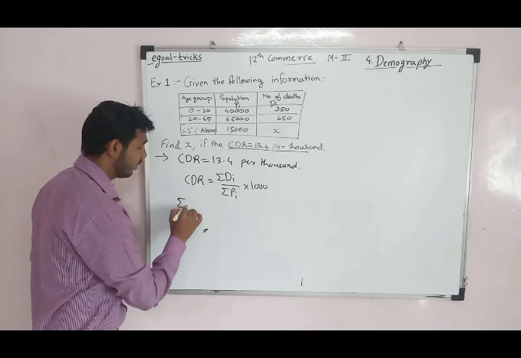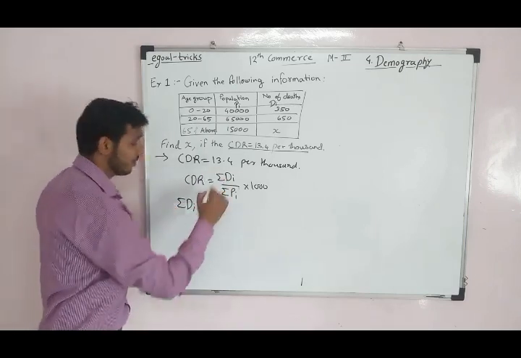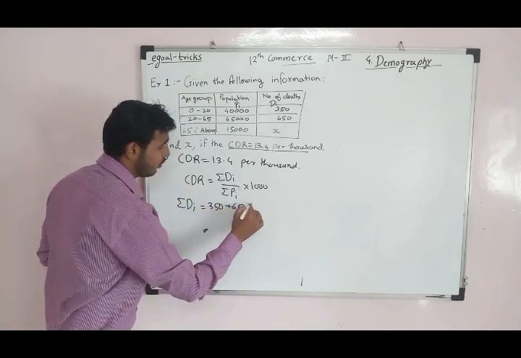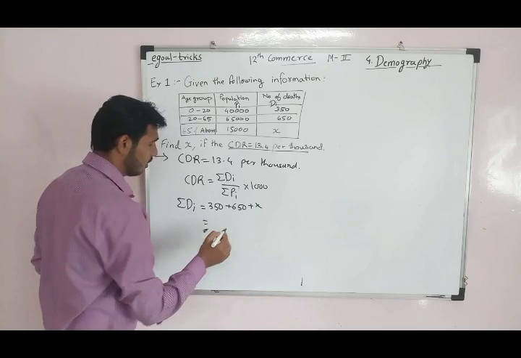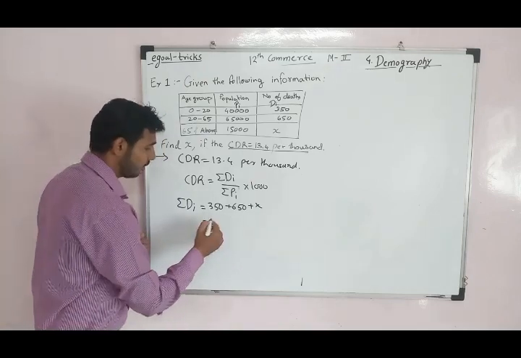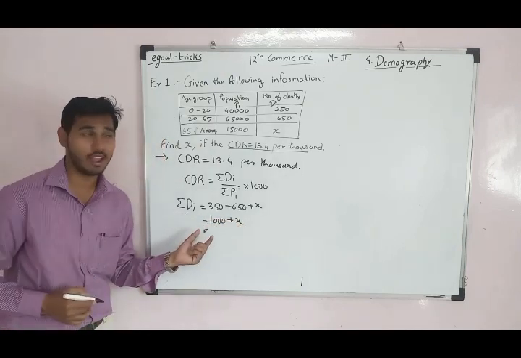First we find summation of Di, which is 350 plus 650 plus X, that is 1000 plus X.